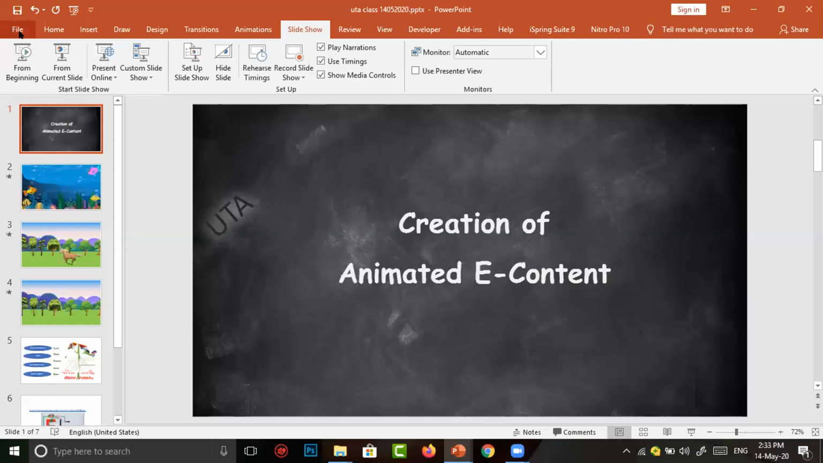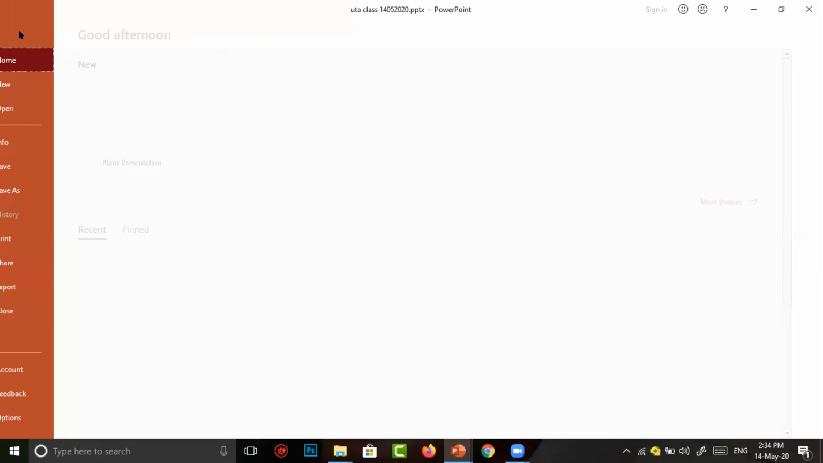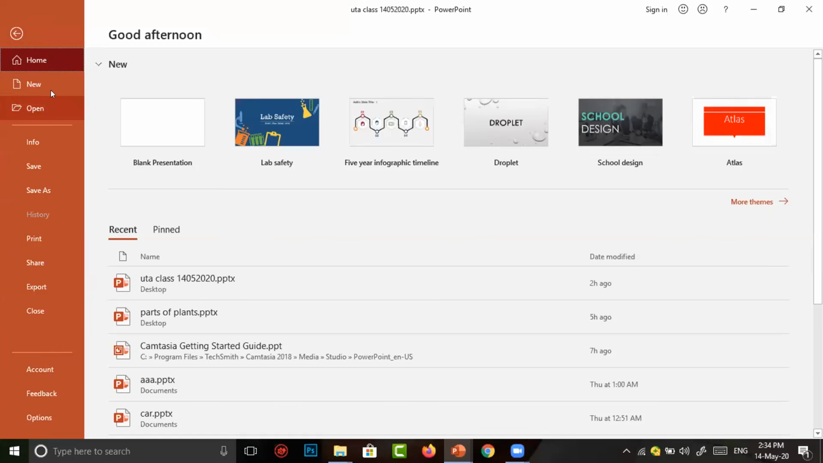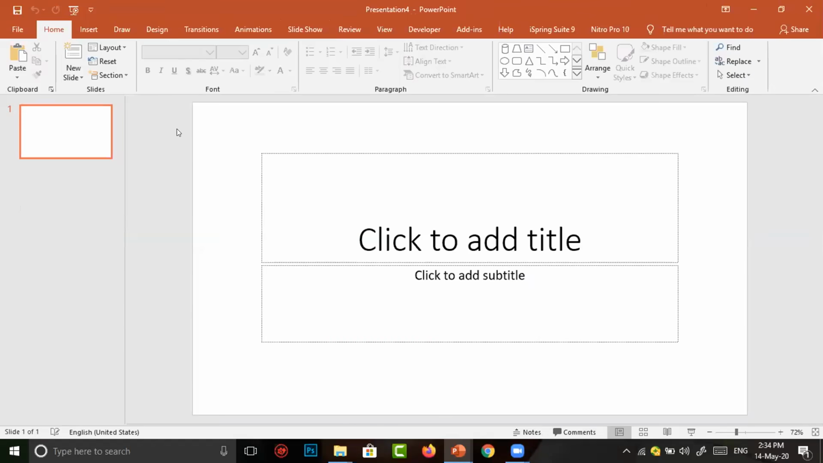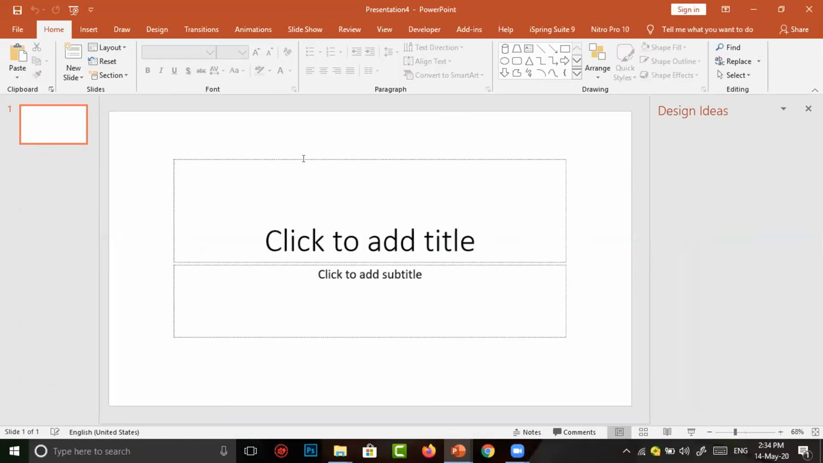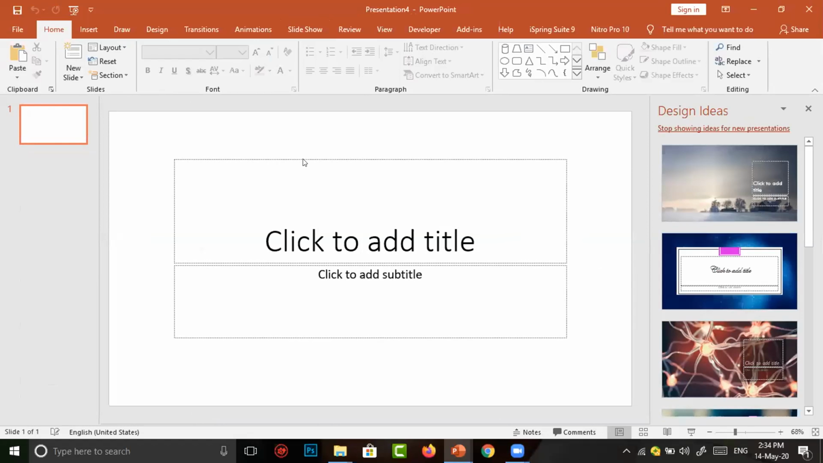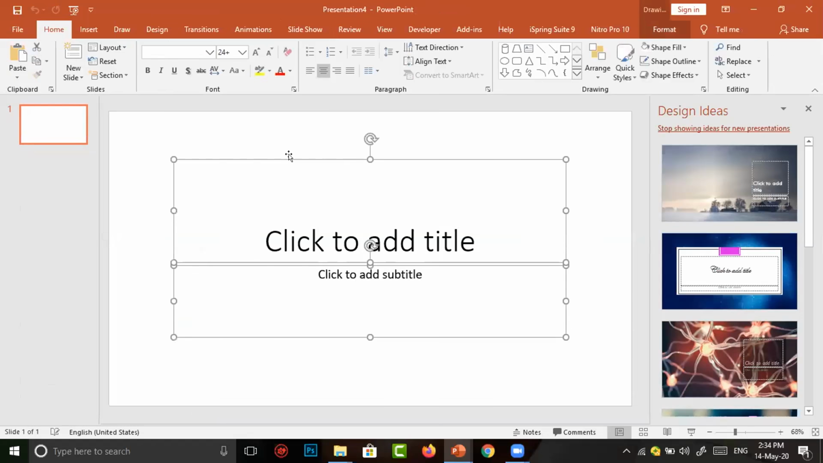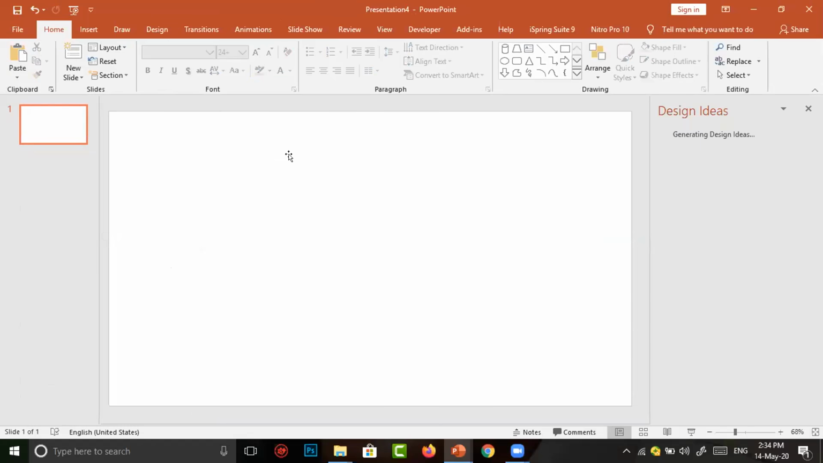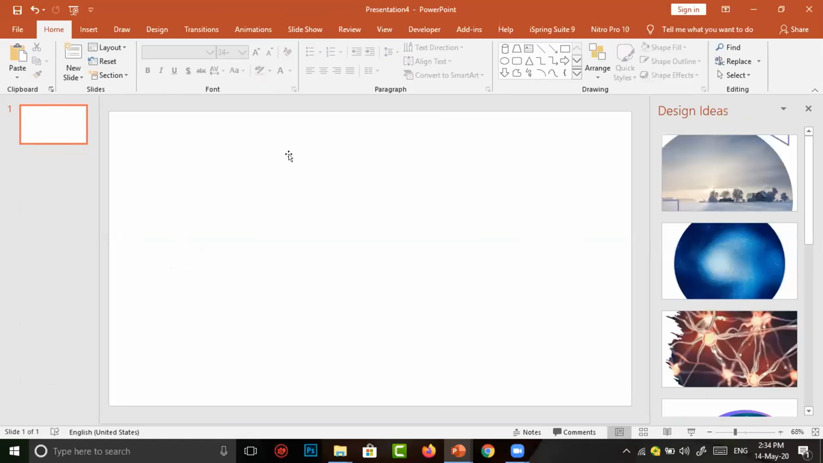In PowerPoint now. To create an animated video in PowerPoint, we have to open the PowerPoint and open a new slide. Here, two rectangular boxes are there. To work with animation, we need not the rectangular box. So I select all the boxes and deleted them. Then,